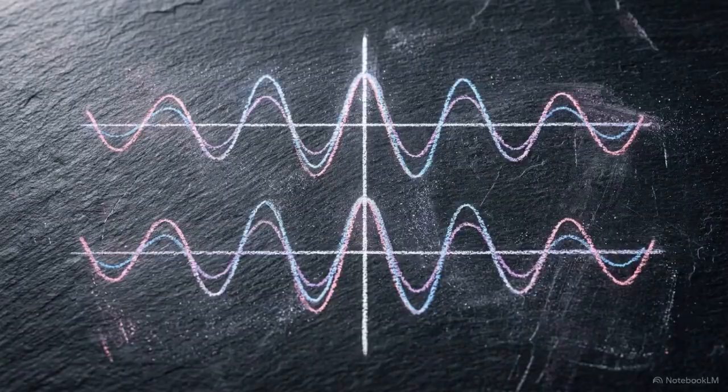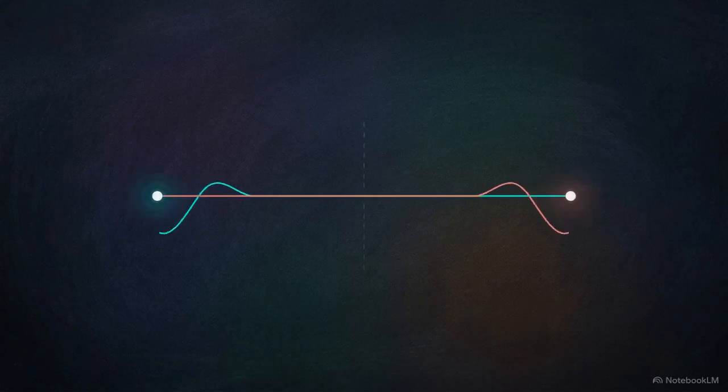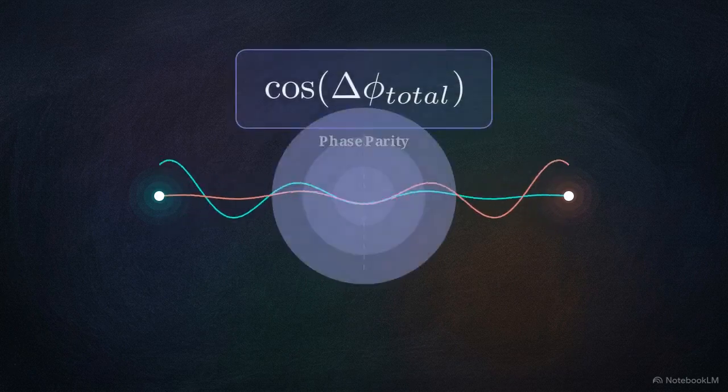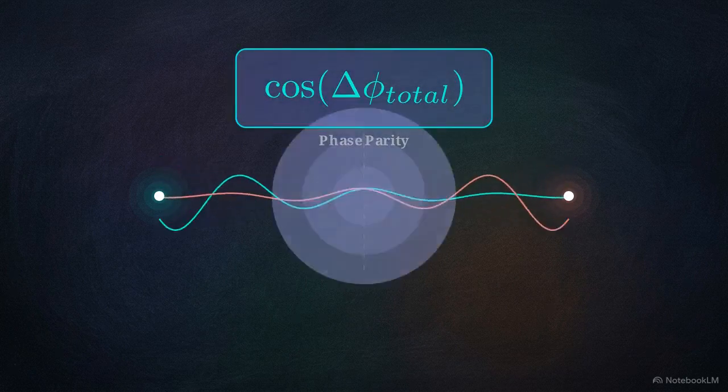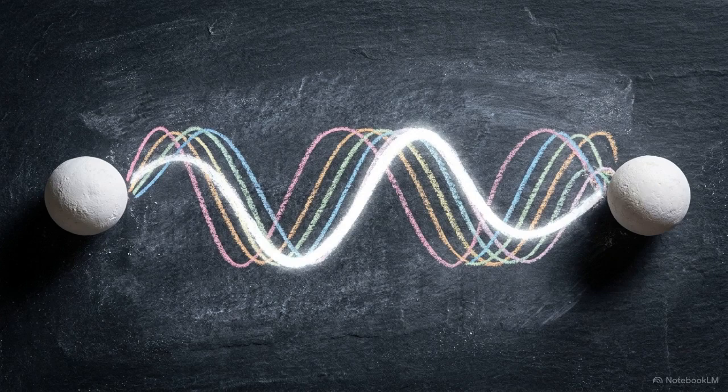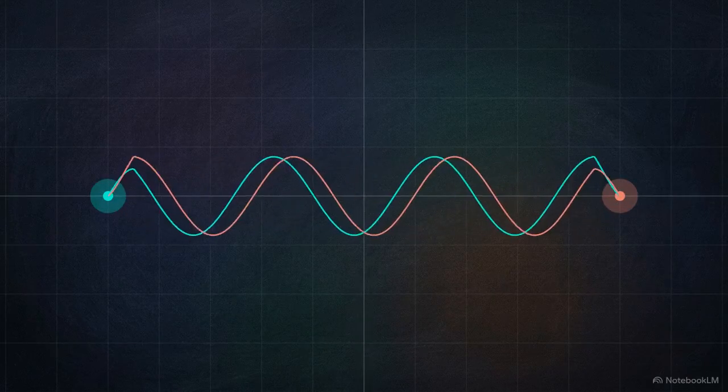The final hurdle for bridge admissibility is the phase constraint. This cosine term calculates the total instantaneous phase difference between the interacting modes. A bridge only survives if these modes reinforce each other under the same admissibility regime. This state of active reinforcement is called phase parity.